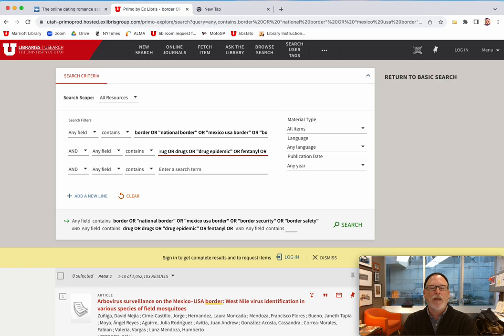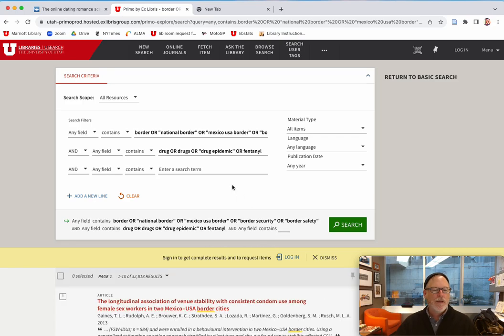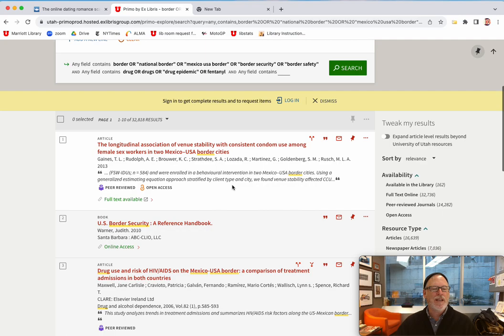I don't think they call it cannabis. You know what? I think legislation in states has legalized marijuana, so that one might not be a big one. But we can also talk about, you were talking about like an epidemic. That might be something that we want to add, but let's see what happens here when we add those. Right now we have 1,052,000. When we add those keywords in a second concept line, ooh, it narrows it down significantly.